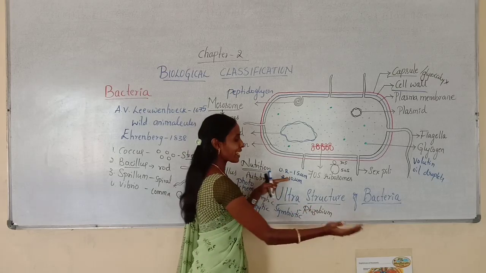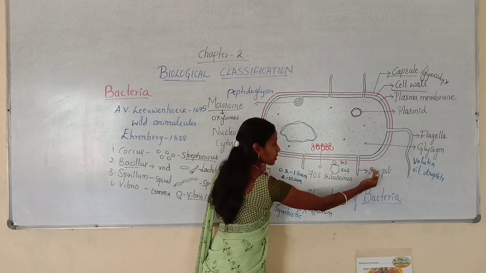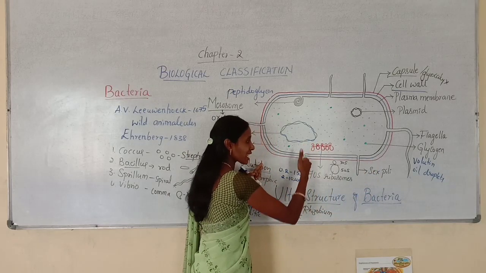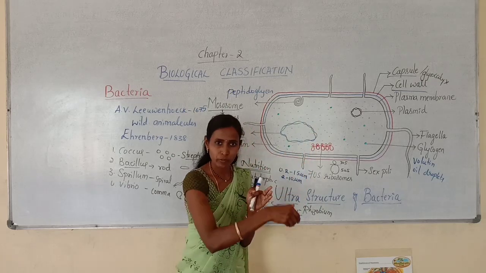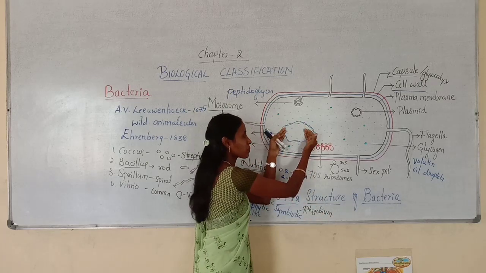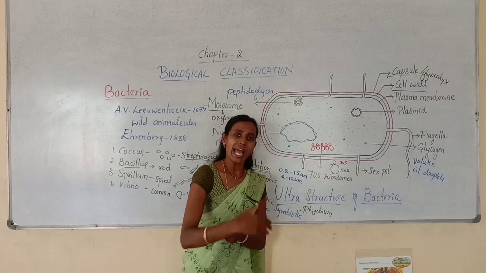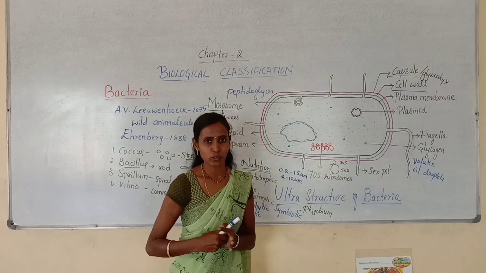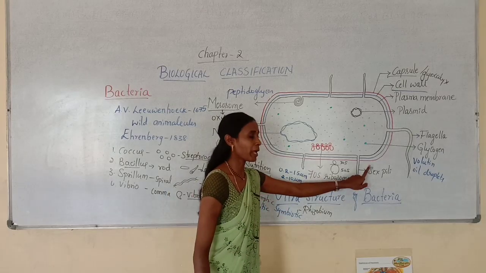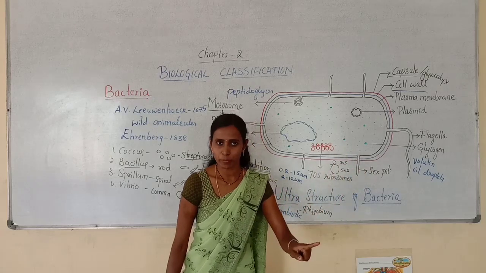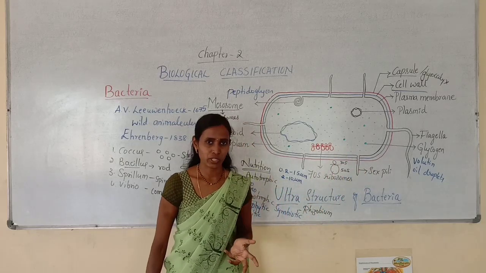I told you, when another bacteria comes near to this bacteria, through this sex pili, a conjugation tube will be formed. The genetic material from this bacteria can be transferred to another bacteria. That is called the conjugation process. So sex pili mainly help in sexual reproduction, that is conjugation.